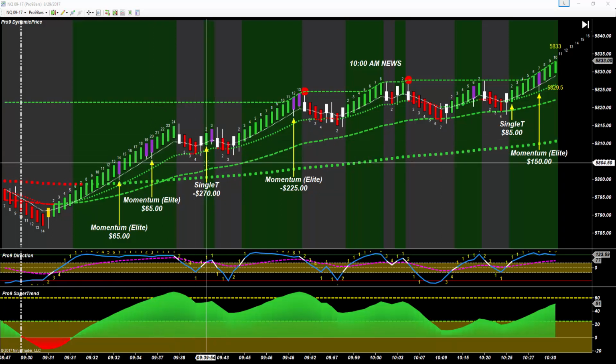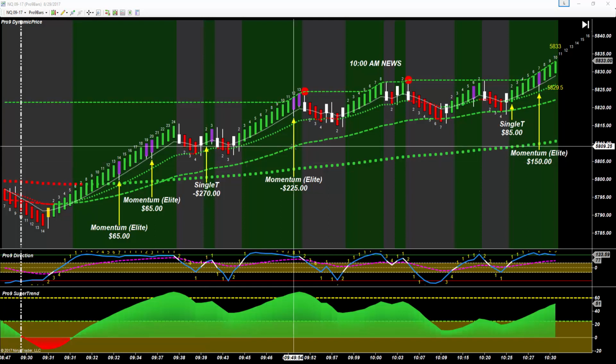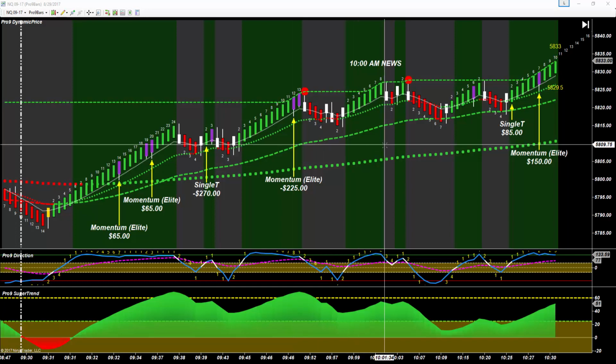24. Then we have a single T long, and this one unfortunately goes against us, but we are able to adjust our stop from 22 ticks to 18 ticks since the market moved 4 ticks in our favor. Then we have a momentum long, and this one unfortunately goes against us. Then we head into 10 a.m.